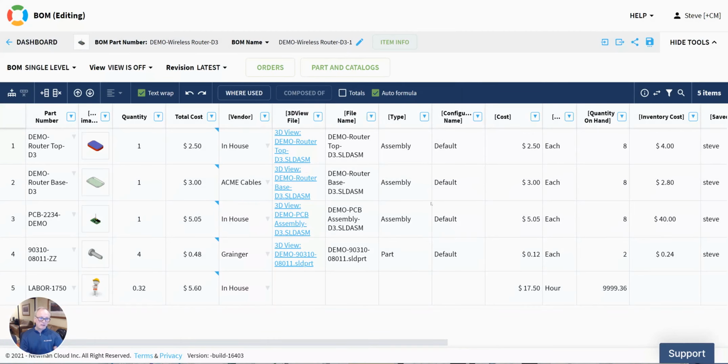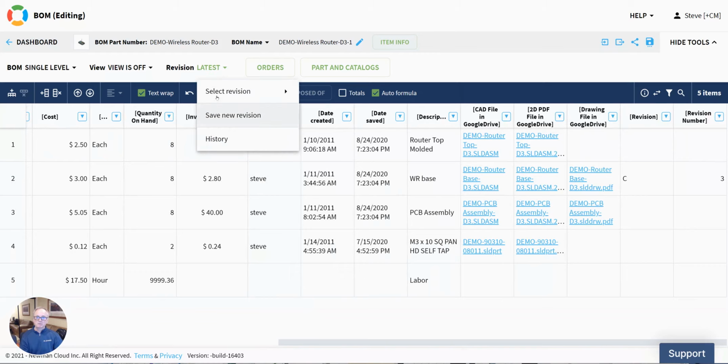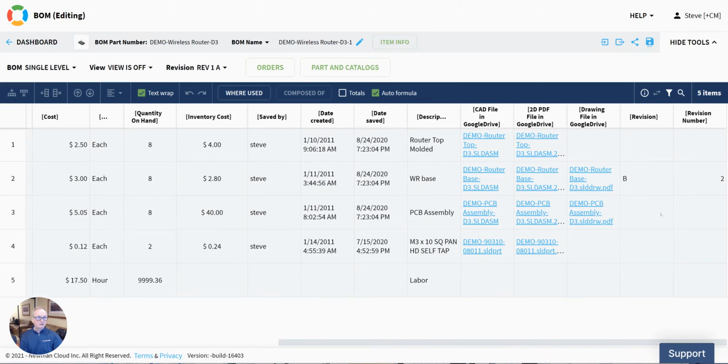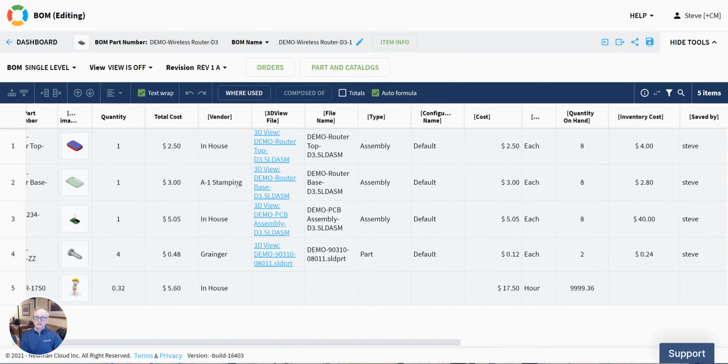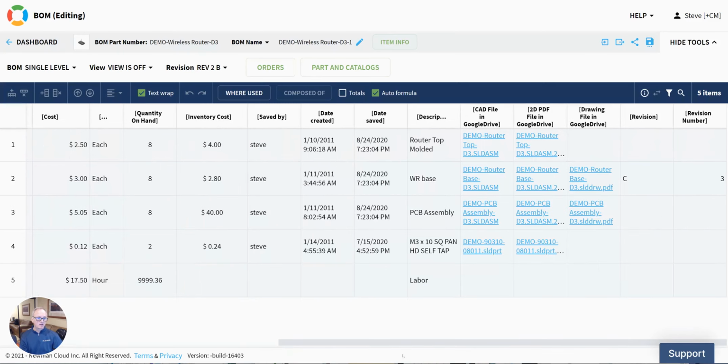Now that we've got a little bit of revision history, let's start taking a look at what happened here. I've got my base at Rev C. If I was to return back to Rev 1, we'll see the base at Rev B, and its supplier is A1 Stamping. In Rev B of the BOM, the supplier for the base is Acme Cables, and it is at Rev C.